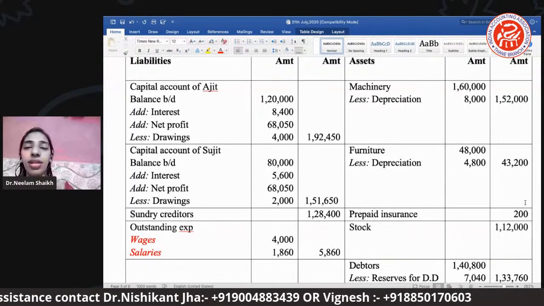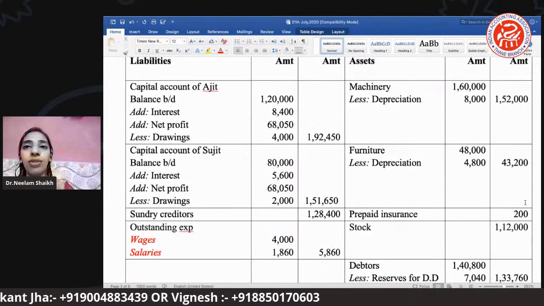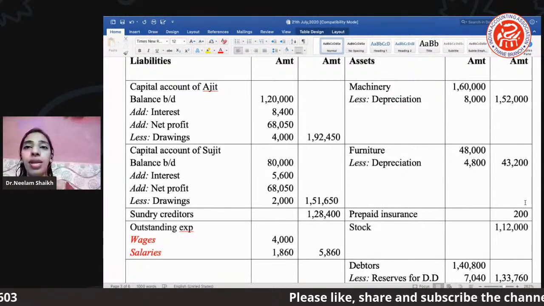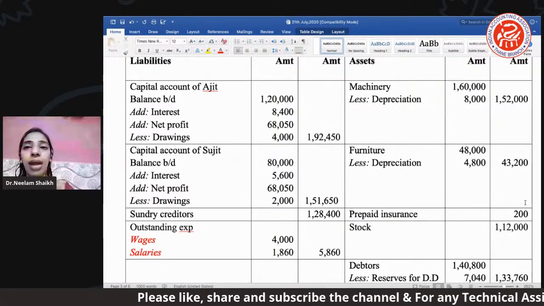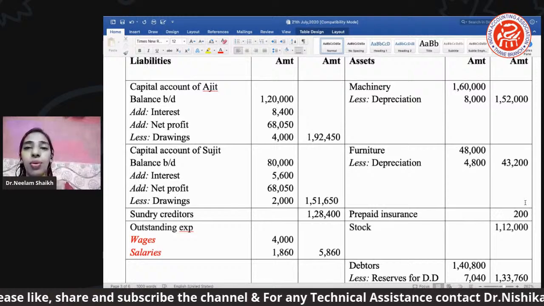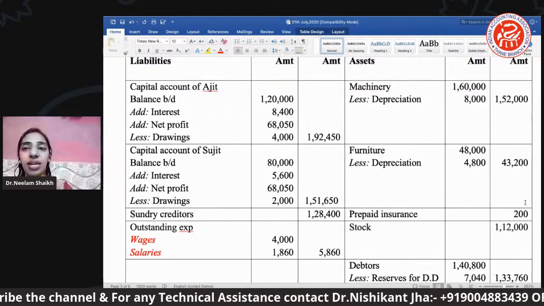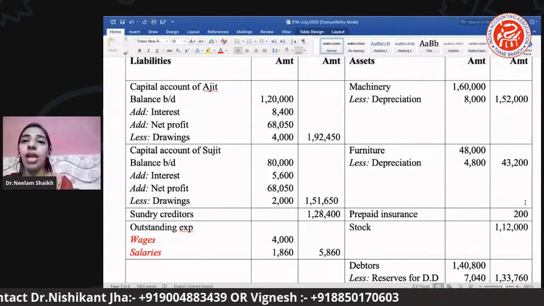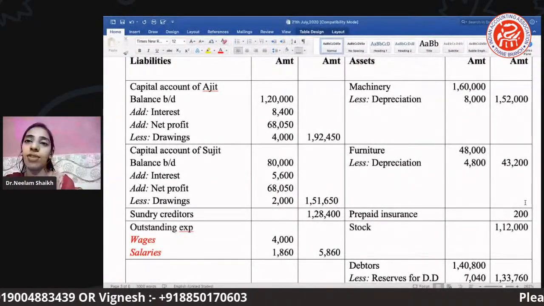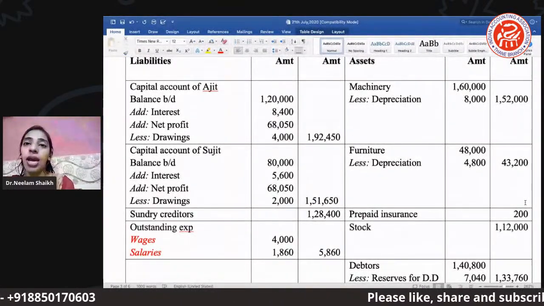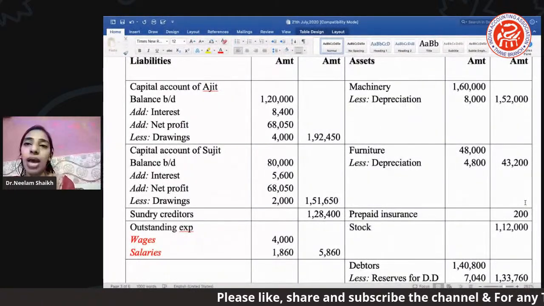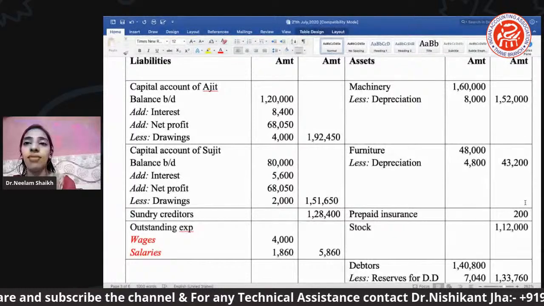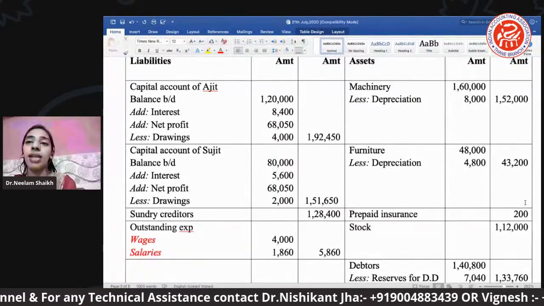What I have done here is on the liability side, capital account of Ajit separate कर दिया, capital account of Sujit separate कर दिया, right? Where interest and net profit are the income, and drawing is the expense, it is withdrawal, right? So that's why it has been deducted. Now you can see the Ajit capital is 1,92,450 and the Sujit capital is 1,51,650. What else liability we have in the partnership final account is sundry creditor given in the trial balance, which is 1,28,400.